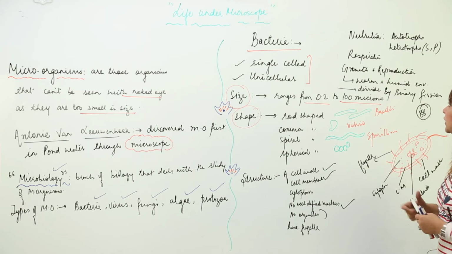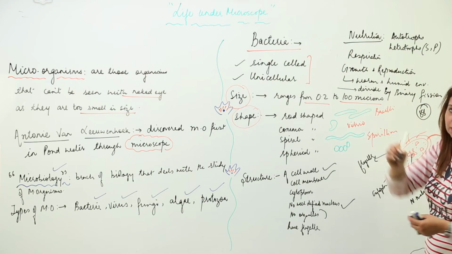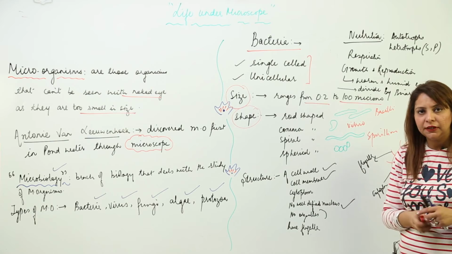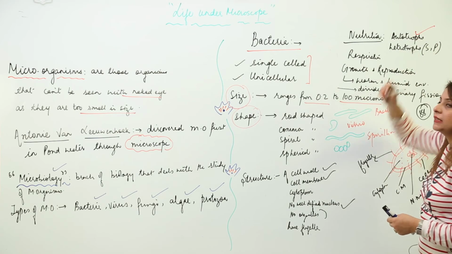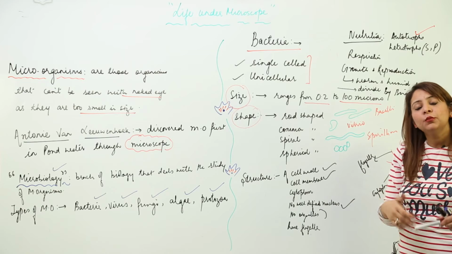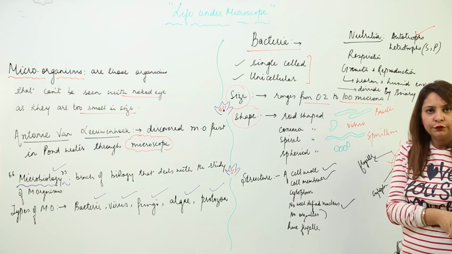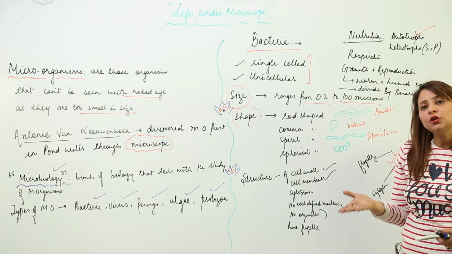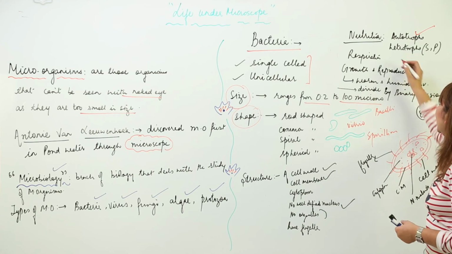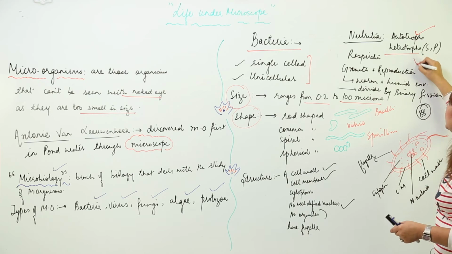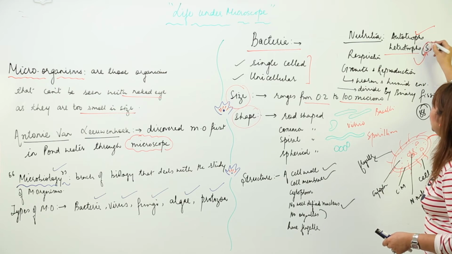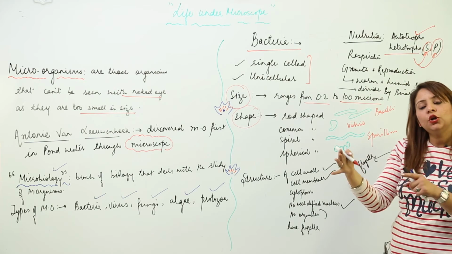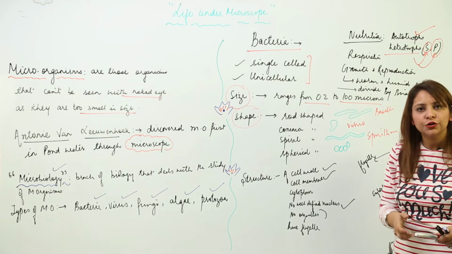Now moving on to another thing, how they actually feed. Some bacteria contain photosynthetic pigment and are capable of photosynthesizing, so they are autotrophs. But most of them lack chlorophyll or any other photosynthetic pigment, so they cannot photosynthesize. They depend upon autotrophs for nutritional requirements, so they are heterotrophs. And how do they obtain it? They are basically saprophytes, that means they feed on dead and decaying matter, or parasites, that means they live in or on the body of a host for fulfilling their nutritional requirement.